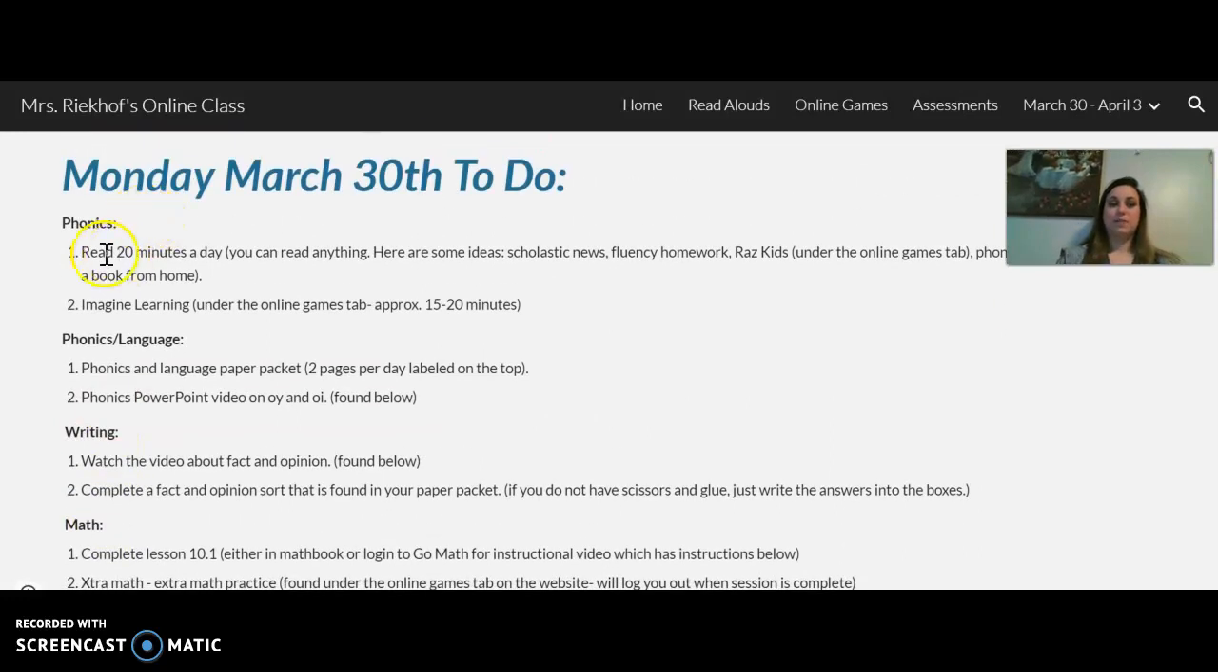So for today, for phonics, the first thing is reading. Read 20 minutes. You can read anything. Once you come and pick up your packet, you will have access to fluency homework. You'll have Scholastic News. You'll have some phonics pages based on what we are actually learning in class that our literacy coach, Mrs. Motzkus, has printed out for us. And then, of course, you can always go to Raz Kids too. After that, do 15 to 20 minutes of Imagine Learning.